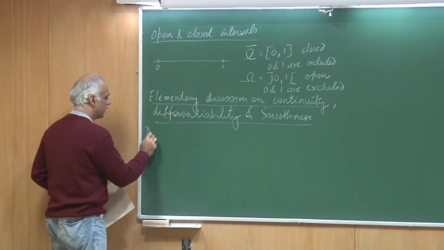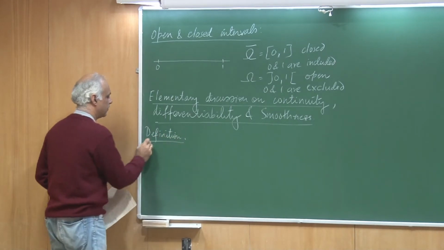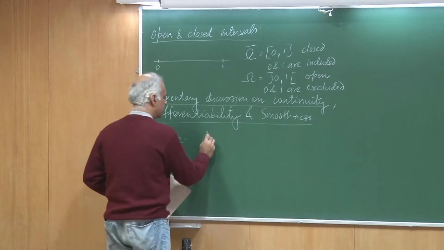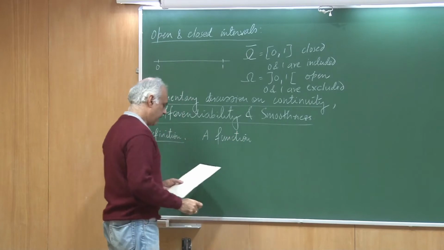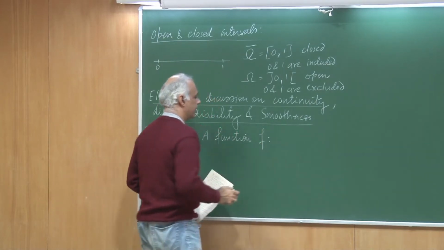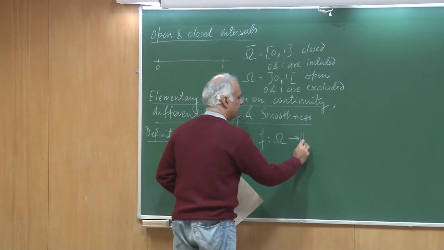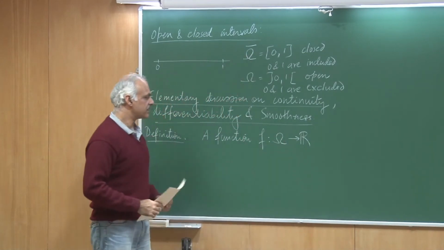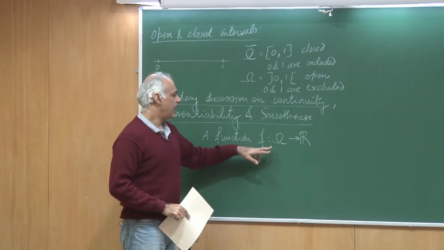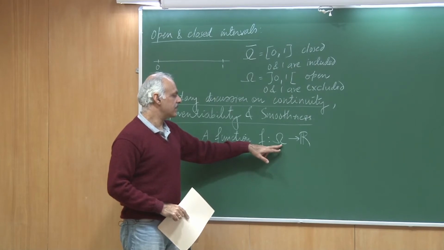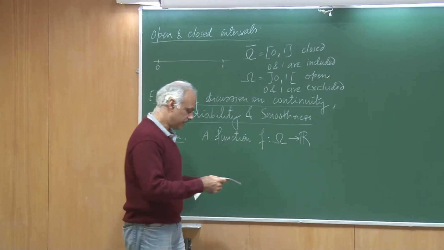So definition number 1. A function f which is defined on omega and it's a real valued function. So I am talking about a function which is real valued and it is defined on this domain omega, and notice I have not put a bar on it, so it's an open domain.